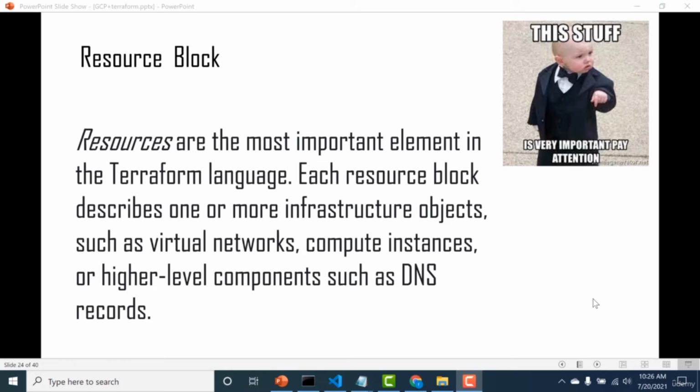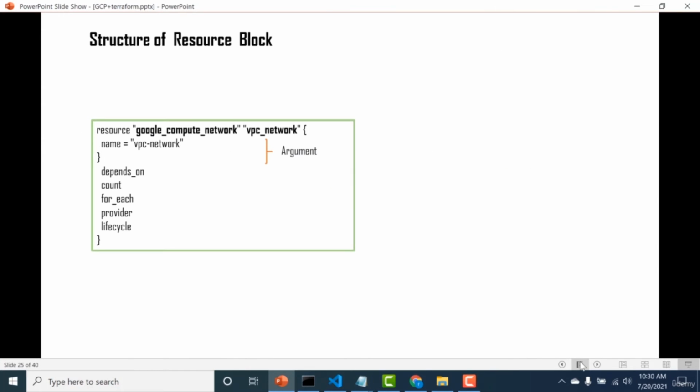So let's look at the anatomy of a resource block. This is how typically a resource block looks. It starts with the word resource and then comes the resource type. In this example, the resource type is google_compute_network. That means this resource type will create a compute network in GCP. Based on the cloud provider, there would be a set of types and each type would have a corresponding action that it represents.